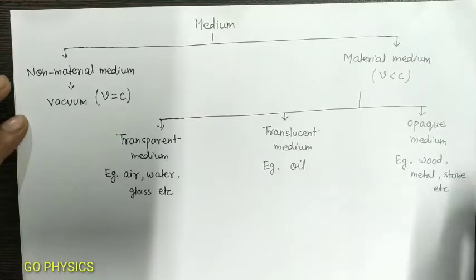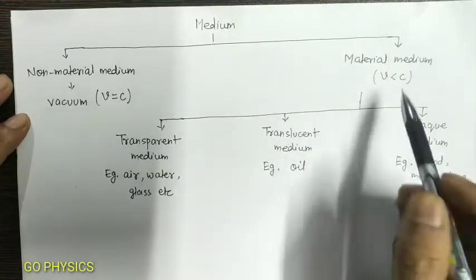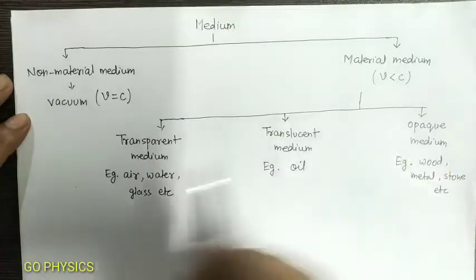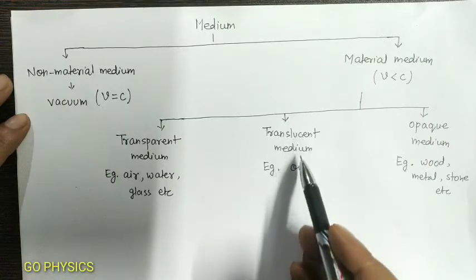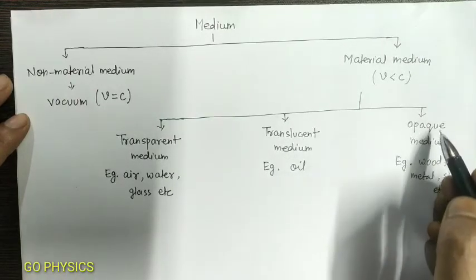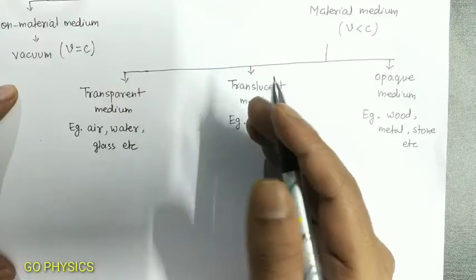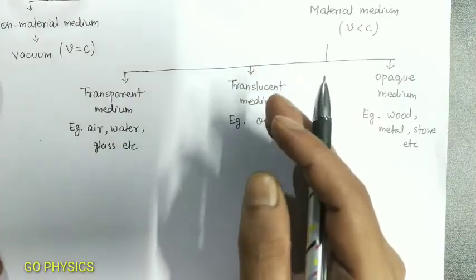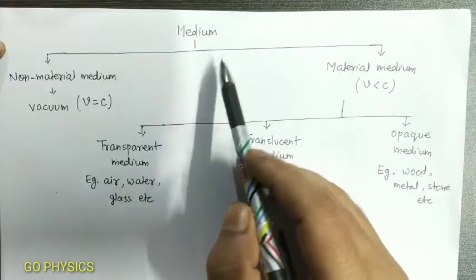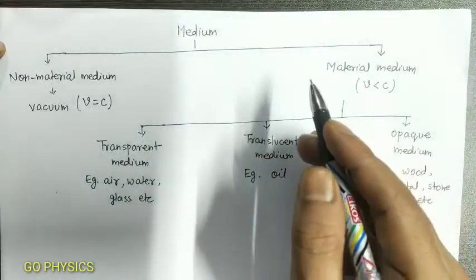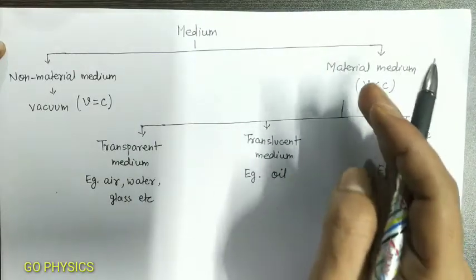So light cannot travel through all three kinds of material medium. Light can only travel through a transparent medium, and it can travel some distance through a translucent medium. Light cannot travel through an opaque medium. Light travels at different speeds in different material media. Any medium is characterized by a property called its refractive index.